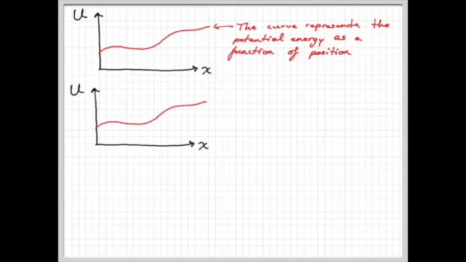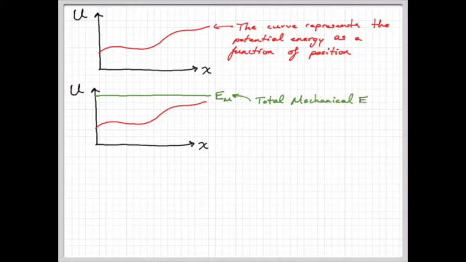So I'm going to do this in a different color. We'll draw it in green. Okay, and our green line is a straight line at the highest point on the graph. This represents our mechanical energy, which, as we know, is conserved. So however much total energy we have, we'll never lose any of this. And that's why it's a straight horizontal line on our energy diagram. So remember, mechanical energy is the sum of kinetic and potentials.